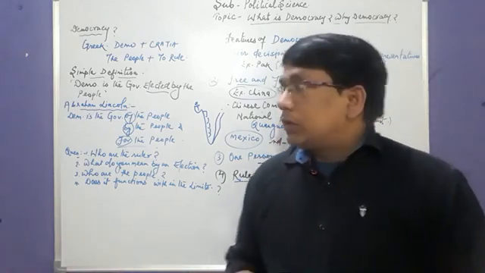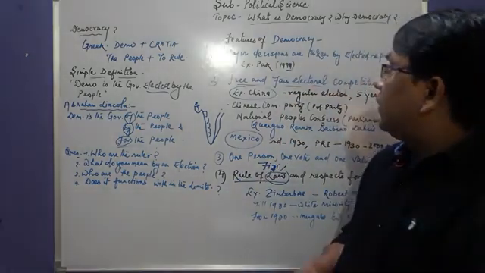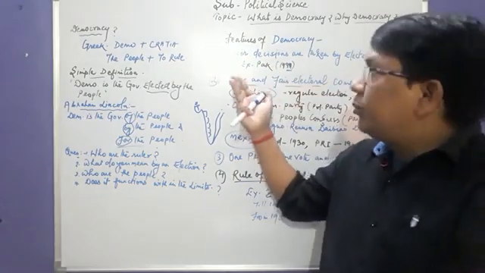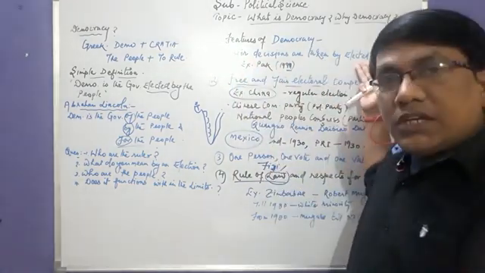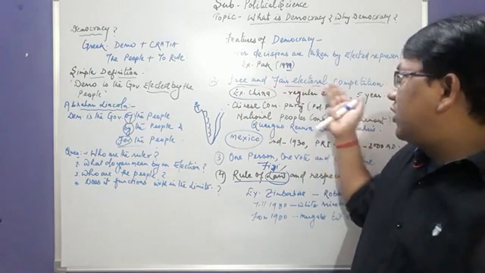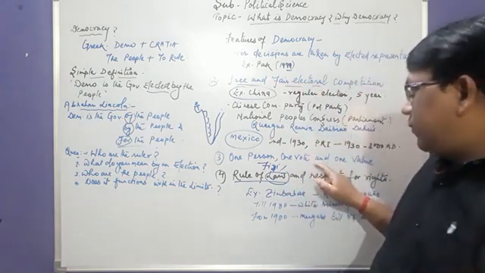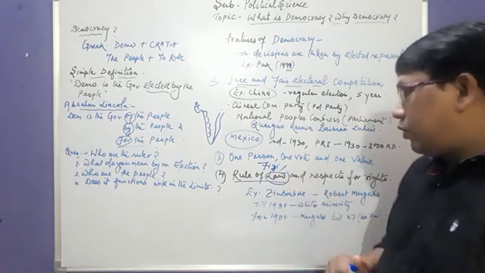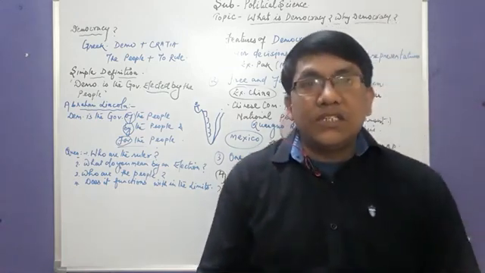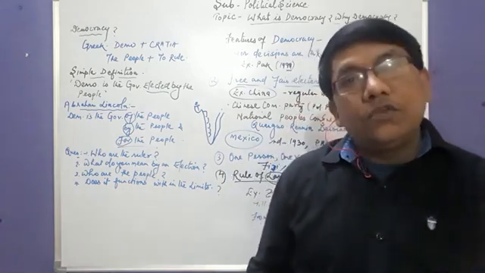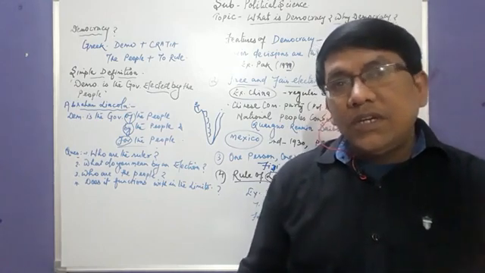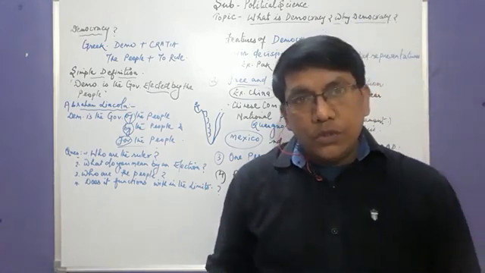Clear? These are the four important features. One more time I am repeating. Major decisions are taken by the elected government. Free and fair electoral competition. One person, one vote and one value. And rule of law and respect for rights. It should be there if it is a true democracy. India is one of the true democracies of the world.